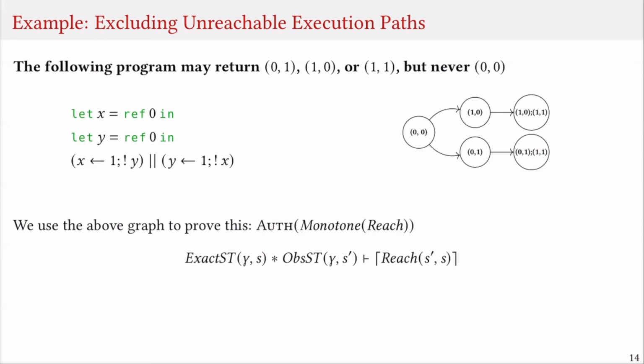And we define two predicates, exact state and observed state, using the full part and the fragment part of the authoritative PCM respectively. And the idea is that if we know that the exact state is S and we have observed some state S prime, then the exact state, current state S, should be reachable from the state that we have observed S prime.